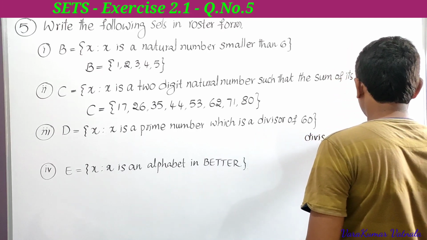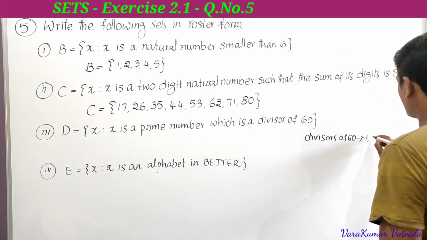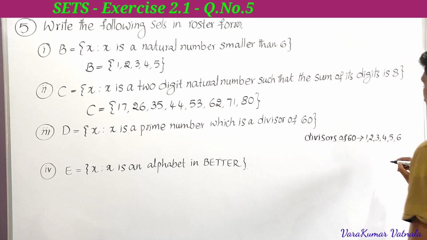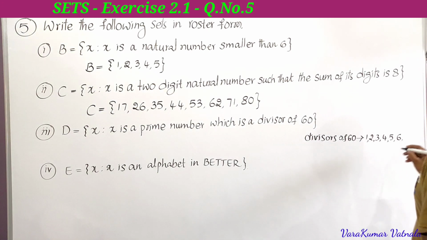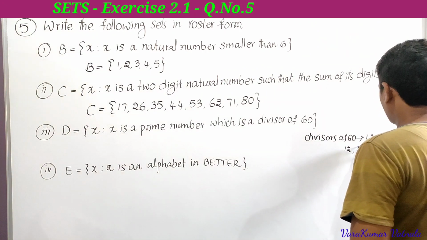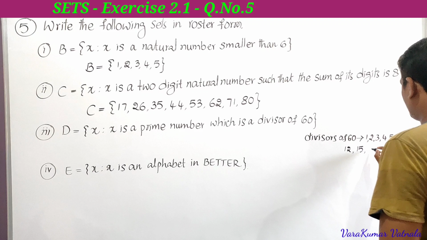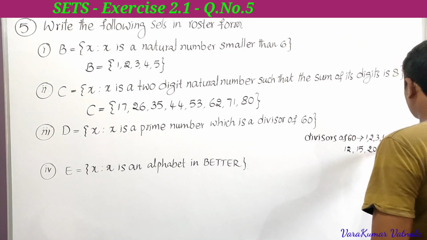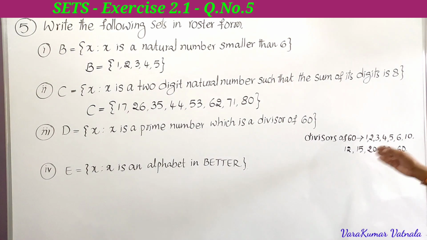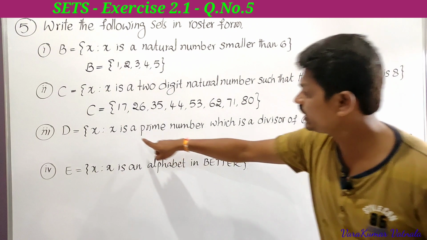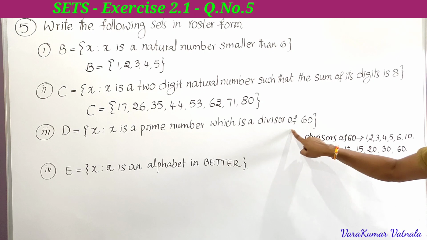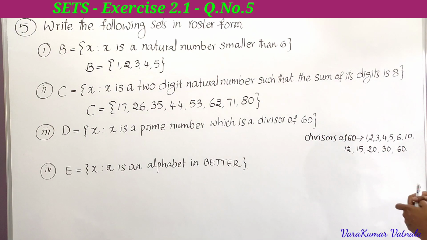What are the divisors of 60? 1, 2, 3, 4, 5, 6, 10, 12, 15, 20, 30, 60. These are the factors or divisors of 60, but we have to take only prime numbers.